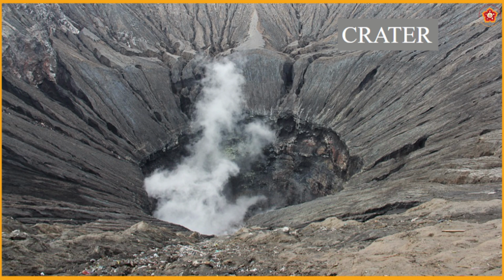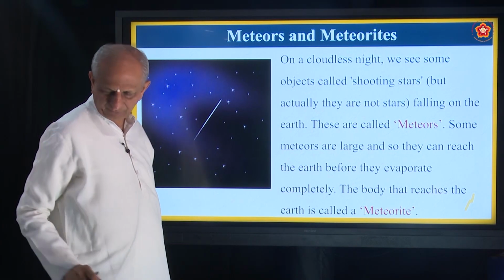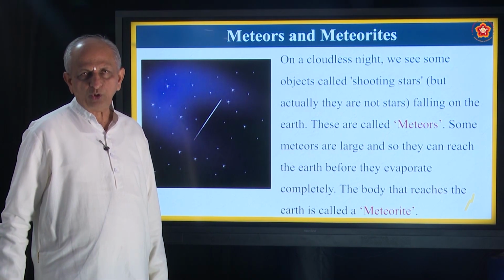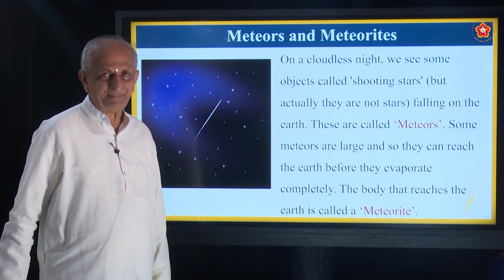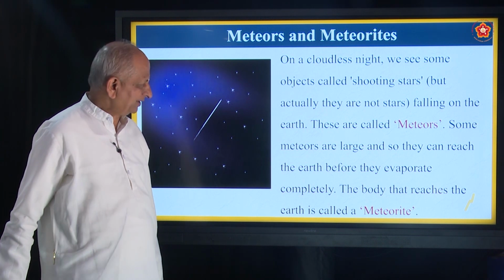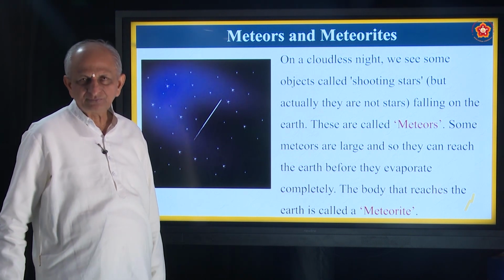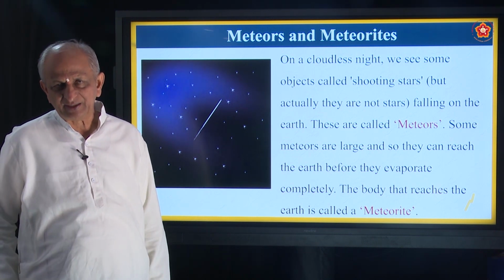And this is also a very interesting one. These meteors also belong to the solar system because they go around what? The Sun in fixed elliptical orbits. Okay. And why do they fall on earth? Due to the earth's gravity, they are attracted.